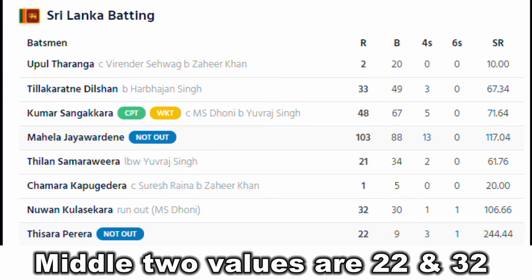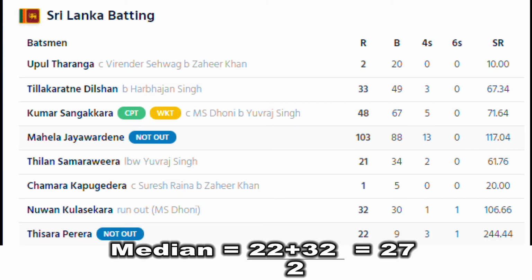For that we have to choose the middle 2 values. When we add both of them and divide by 2, we get 27. So the median is 27. It means the median of the Sri Lankan batting lineup is 27.